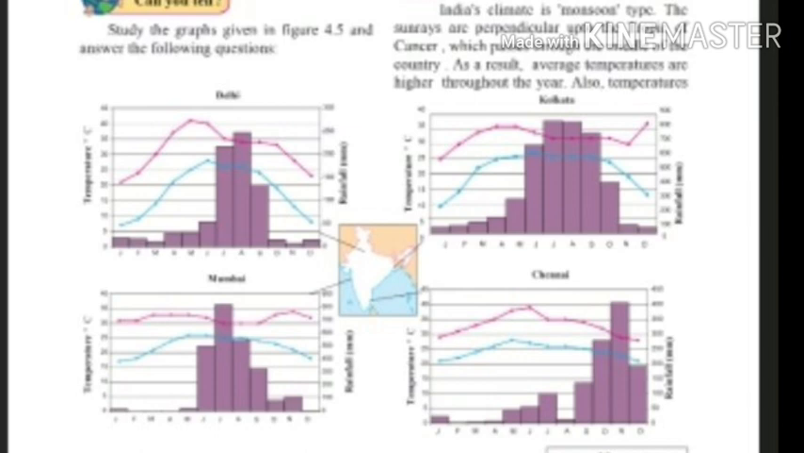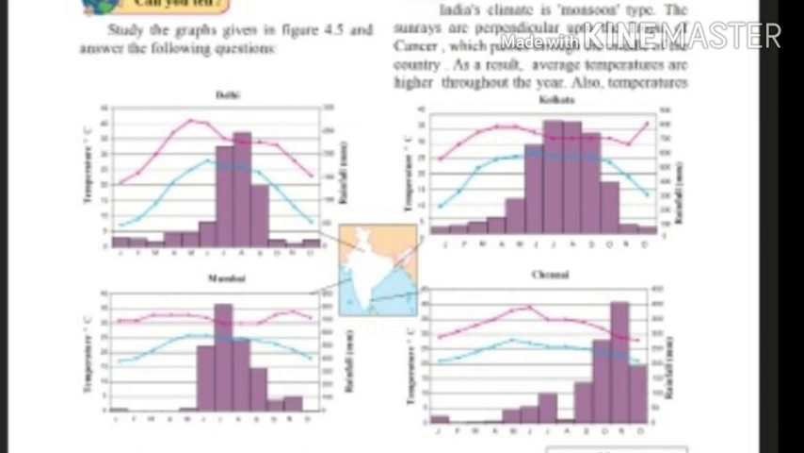1. For both cities, the height of temperature curves increases gradually from the month of January to the month of May. Point number 2. For both the cities, the height of temperature curves decreases gradually from the month of August to the month of November. Question number 3. Calculate the average range of minimum and maximum temperatures of Delhi, Kolkata, Mumbai and Chennai.